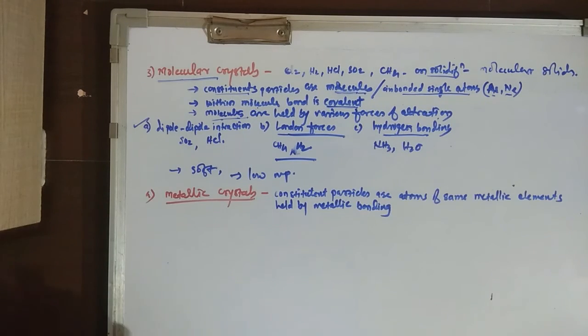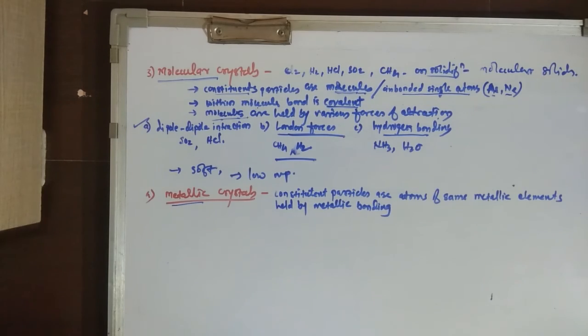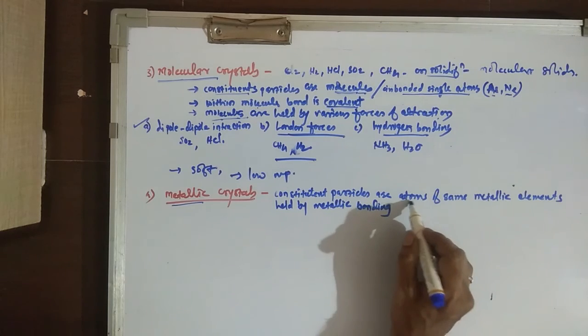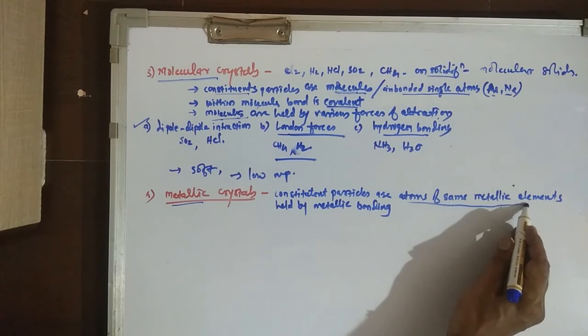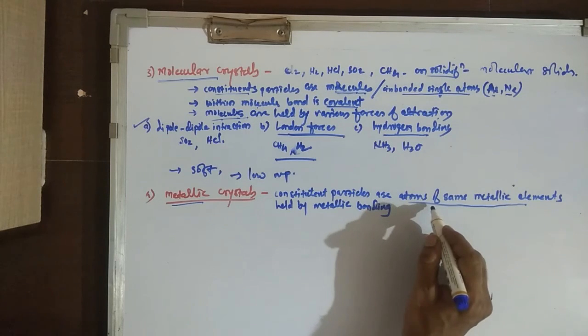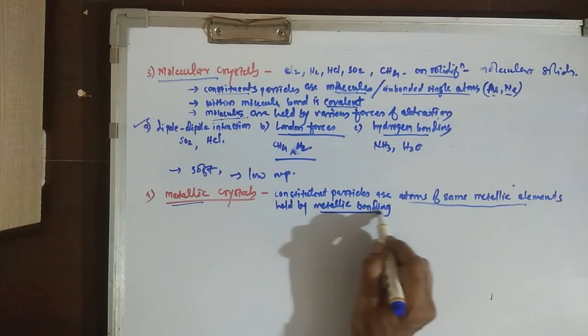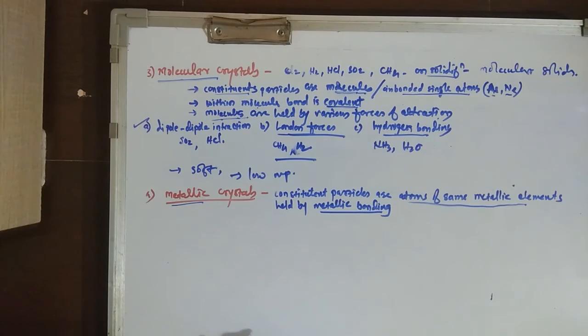The fourth type of crystalline solids is metallic crystals. In metallic crystals, the constituent particles are atoms of the same metallic element, held by metallic bonding. Now what is metallic bonding?